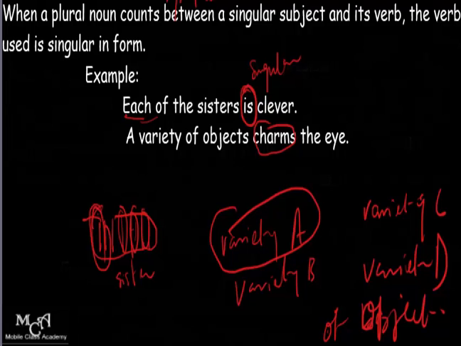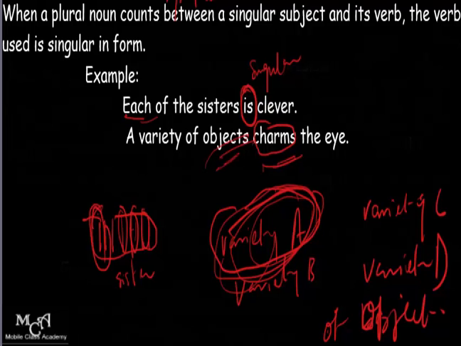It means each and every one of the varieties charms the eye. Does what? Charms the eye, because we're talking about a variety of objects. It could be 1, it could be 2. A variety of the objects, one per se, just one variety of the object charms the eye.